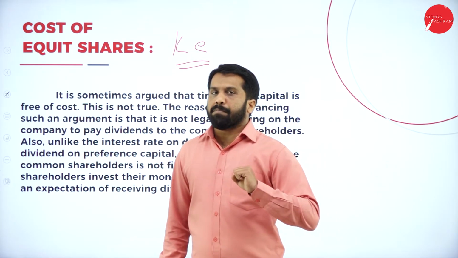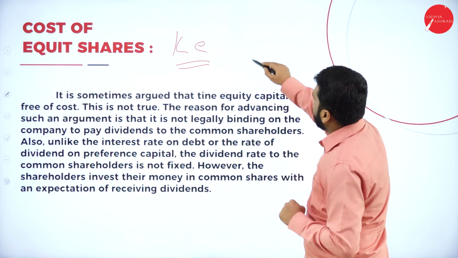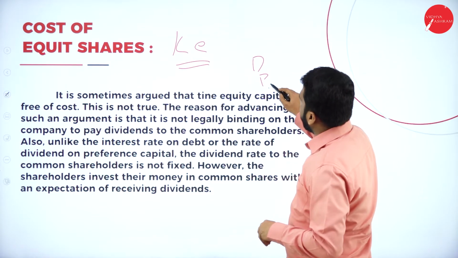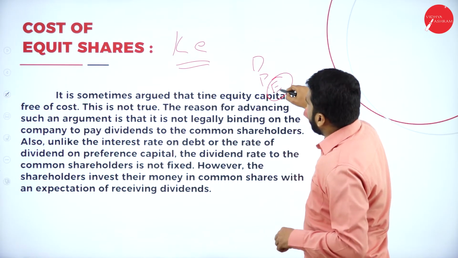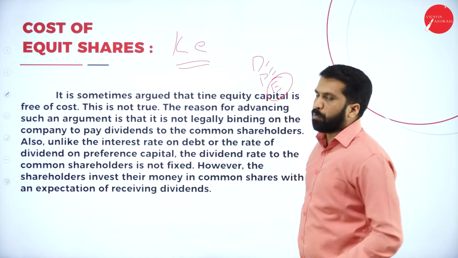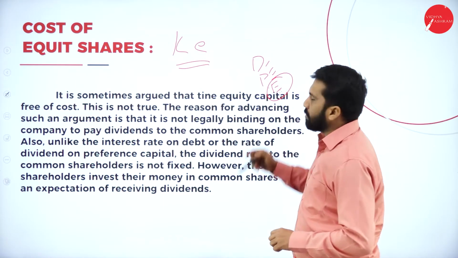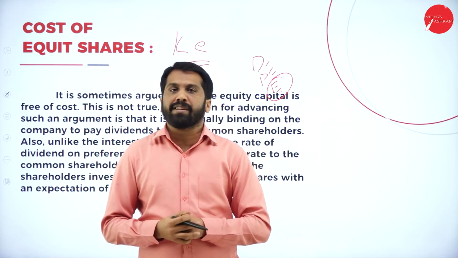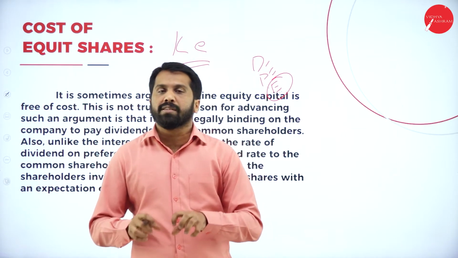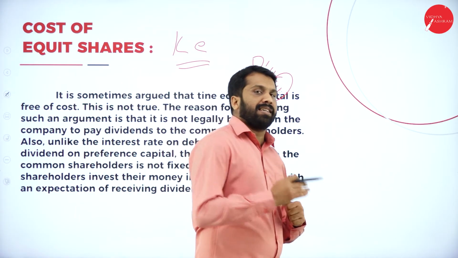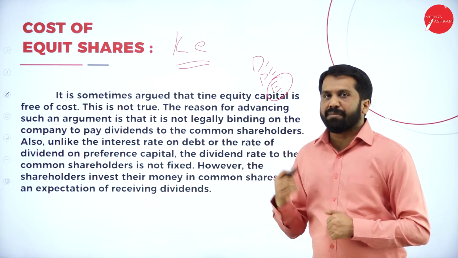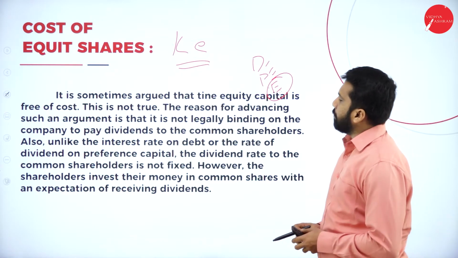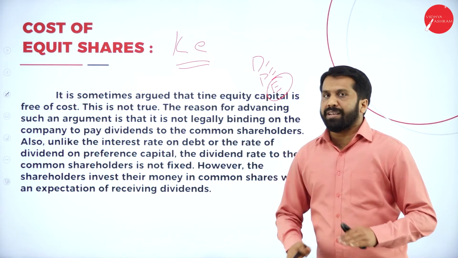Because if the company earns profit, first they will pay to the debentures, then they will pay to the preference. If anything is left, then equity shareholders will take. That's why they need to wait until these two people get paid, and that's why this person is liable for more profit. The cost will be more if you take it as equity, because they are the owners. Whatever huge profit they get will go to the equity shareholder. Now, regarding the form of equity shareholding, remember, there is no redeemable, there is no irredeemable.